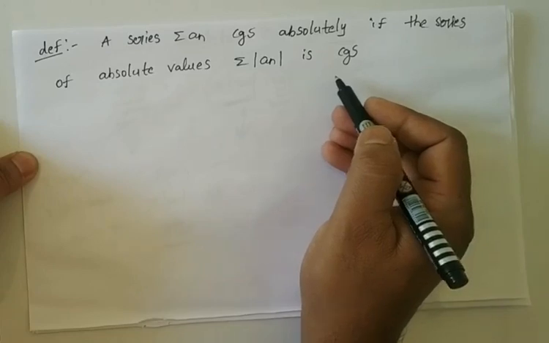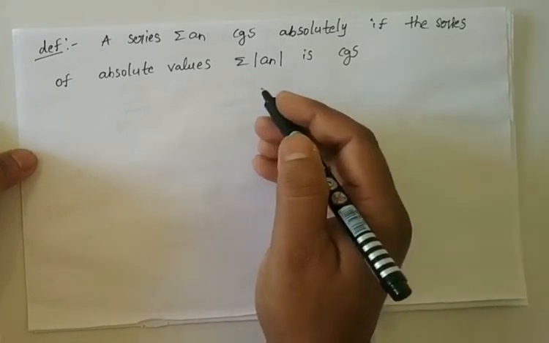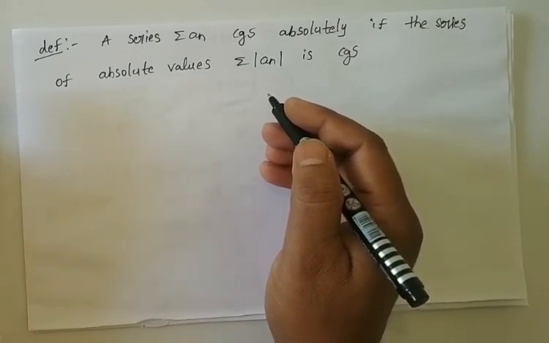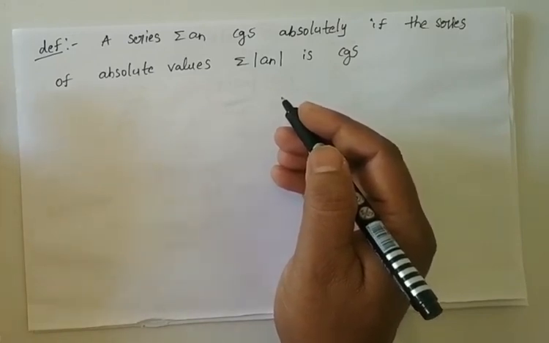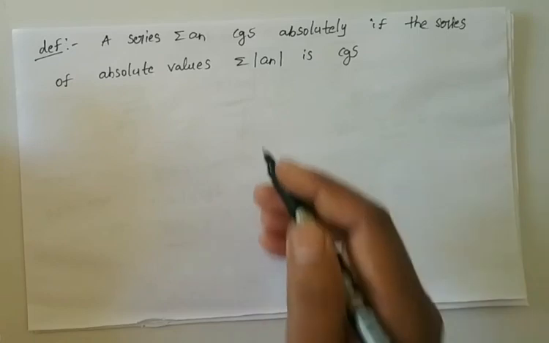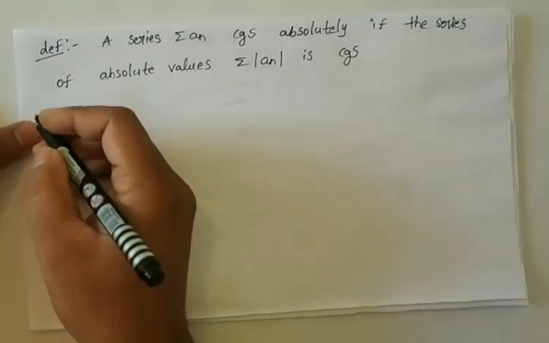So this is the definition of absolute convergence. Absolute convergence is nothing but summation modulus of a n being convergent when summation a n is a given series. So the series summation a n is called absolutely convergent. Write down the note.